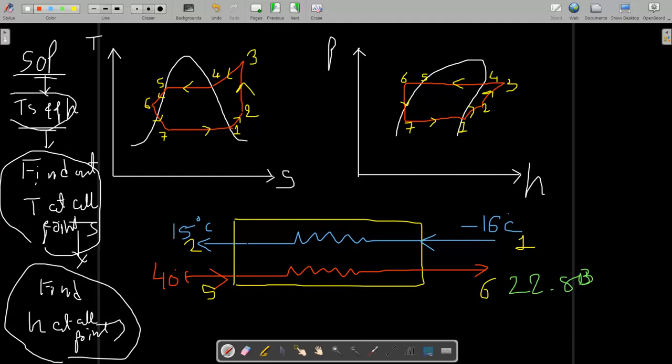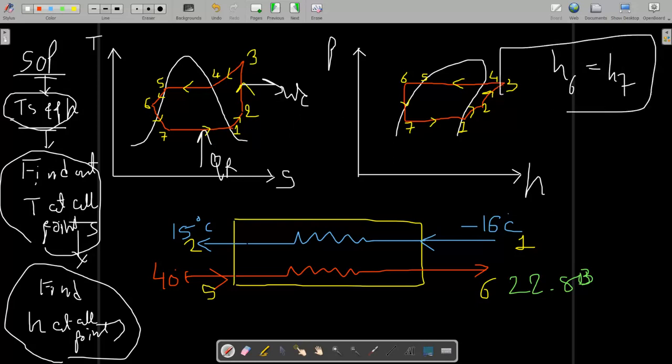If you know all these values, then you can easily find how much heat is rejected, how much heat is gained, the COP, and how much work is required. The compressor work is H3 minus H2. The refrigeration effect, that is the heat absorbed in the evaporator, is H1 minus H7, and here H6 is equal to H7 because the expansion process is isenthalpic. So the enthalpy of 6 and 7 will remain the same. So we have drawn the Ts and pH diagram, and step 1 is over.